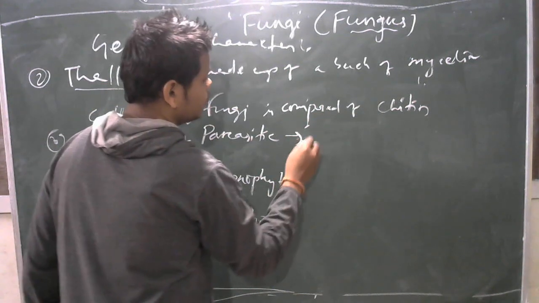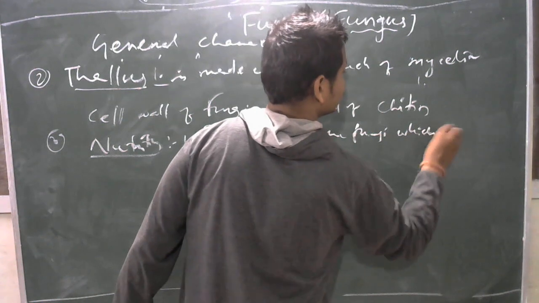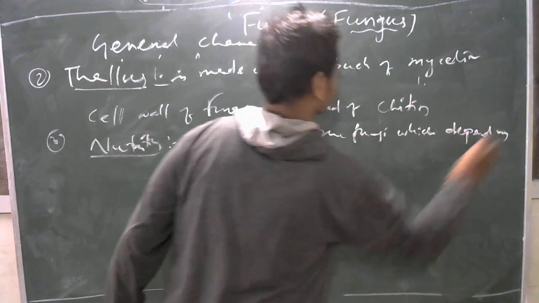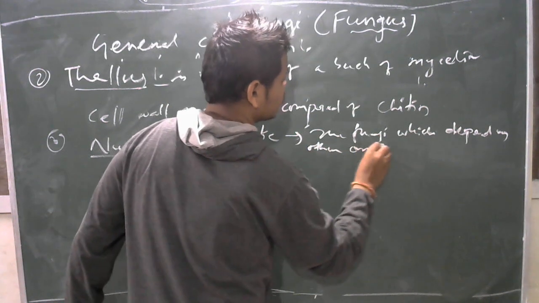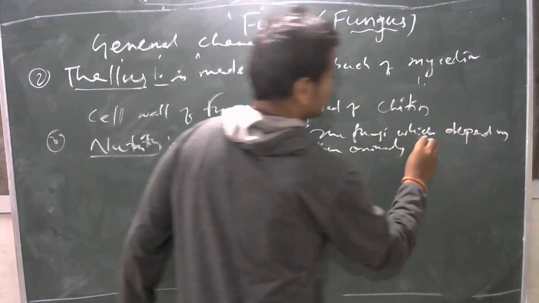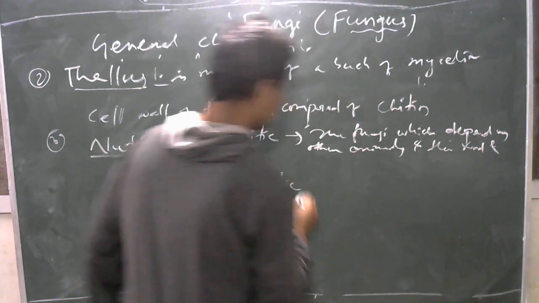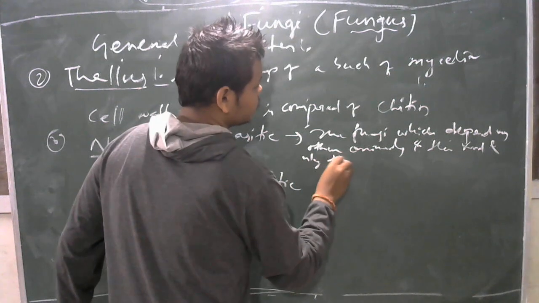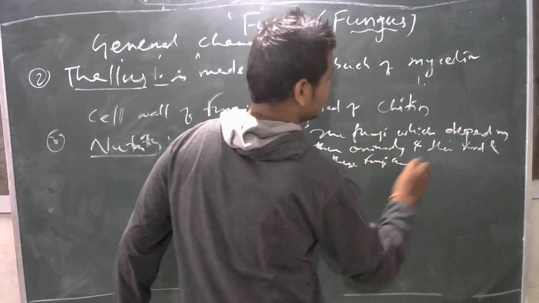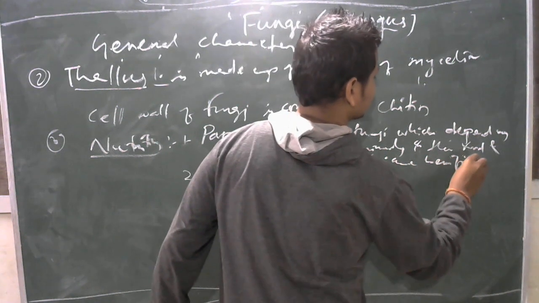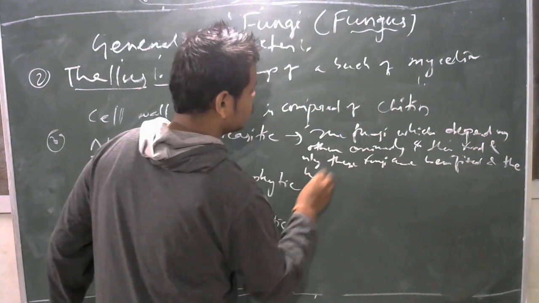What is a parasitic fungus? The fungus which depends on other organisms for its food, and only the fungus is benefited, and the host is harmed.